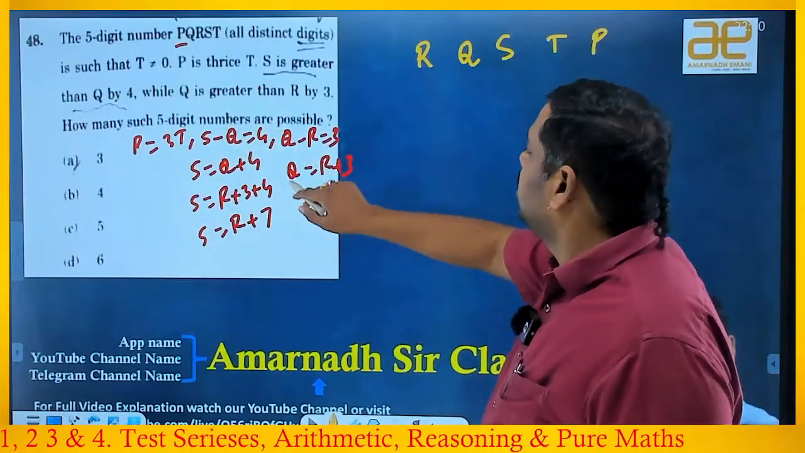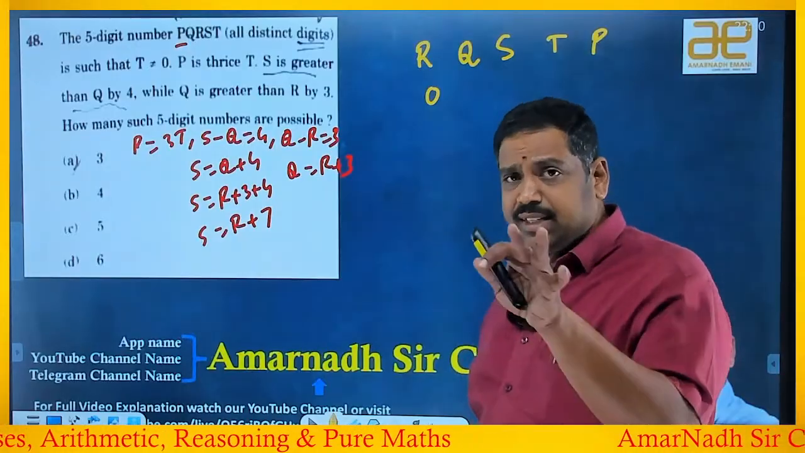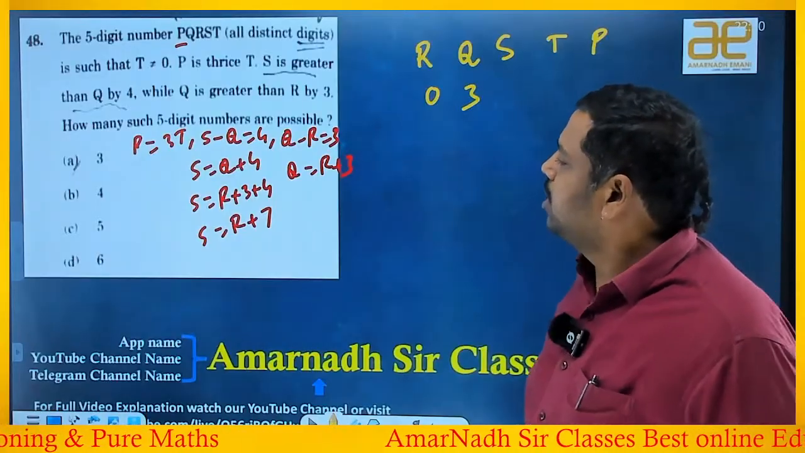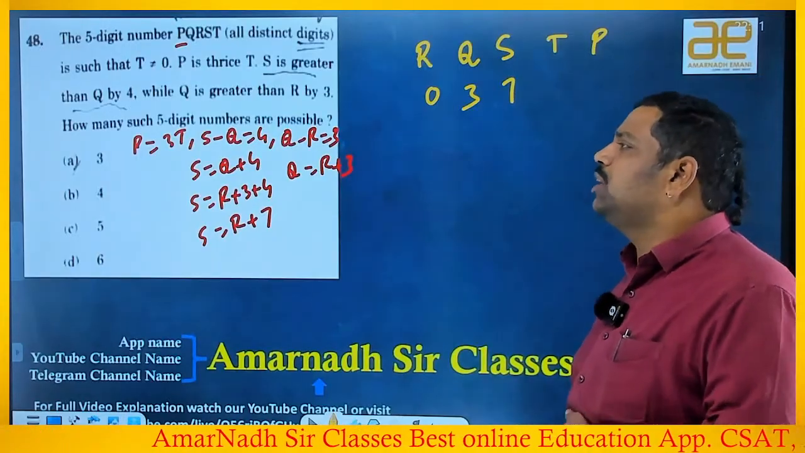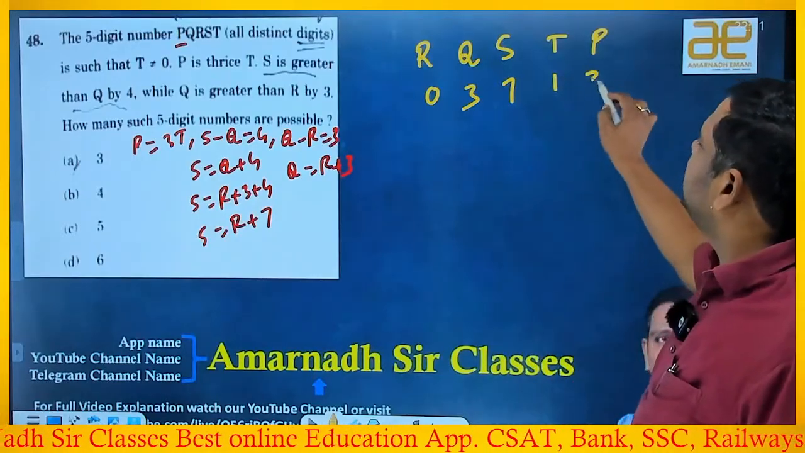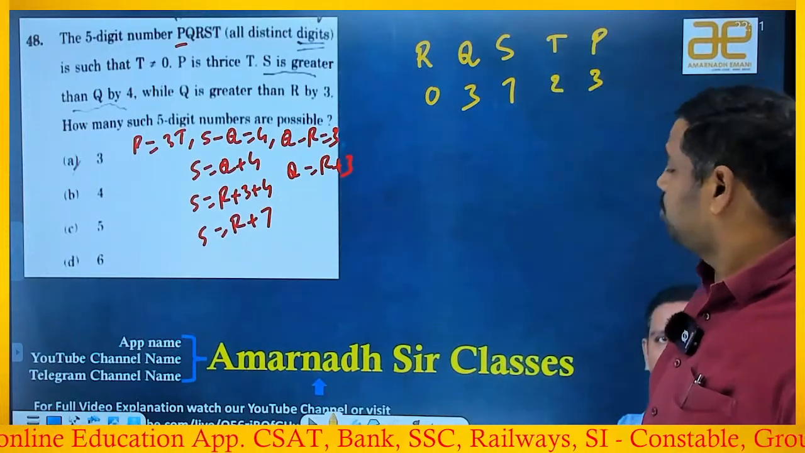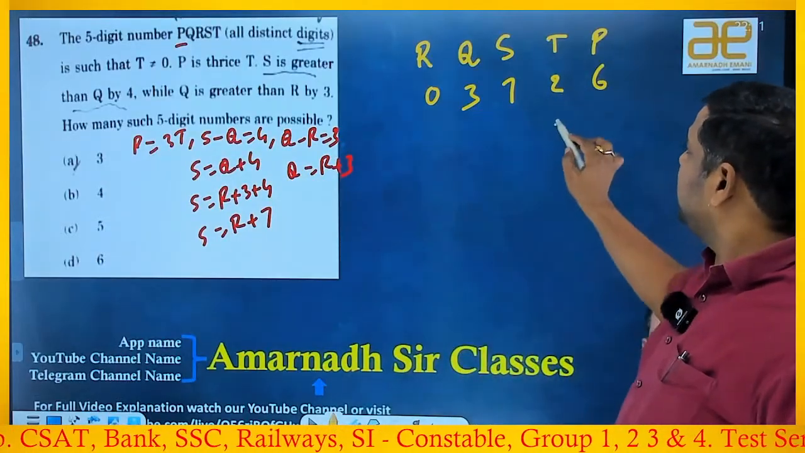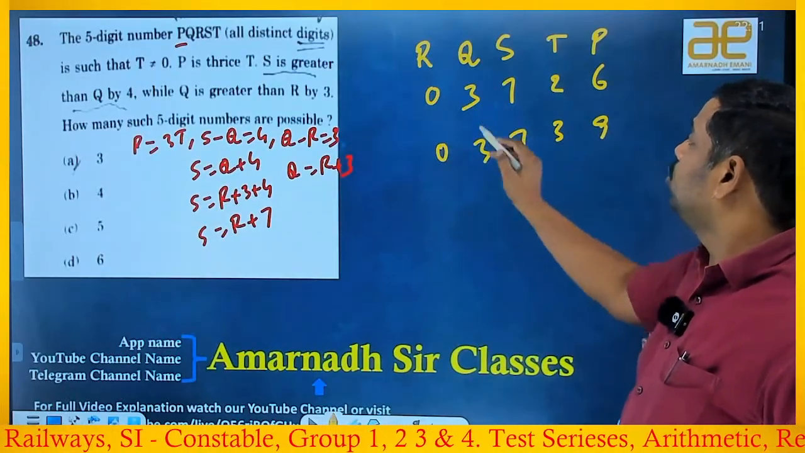All should be distinct digits, right? So suppose R is 0, because he is specifying that T should not be 0, not specifying any other is 0, right? Then if R is 0, Q is equal to R plus 3, that is 3. S is equal to R plus 7, that means 7. T and P, I have the liberty that P is equal to 3T, that's it. If T is 1, P is 3. Sir, 3 is repeating, no. So T should not be 1. If T is 2, P should be triple, so 6, not repeating, satisfied. If T is 3, P will be 9. It is also not repeating. So 2 possibilities I got so far.